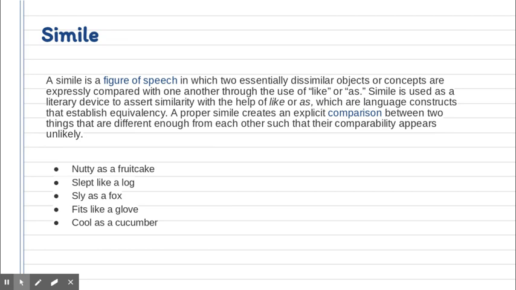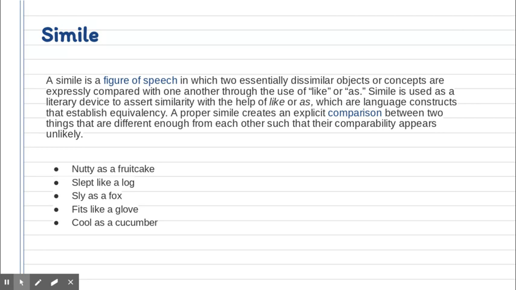A simile is a figure of speech in which two essentially dissimilar objects or concepts are expressly compared with one another through the use of like or as. So it's another comparison, but rather than just saying something is something else, you're saying something is like something else. Simile is used as a literary device to assert similarity with the help of like or as, which are language constructs that establish equivalency. And equivalency means sameness.